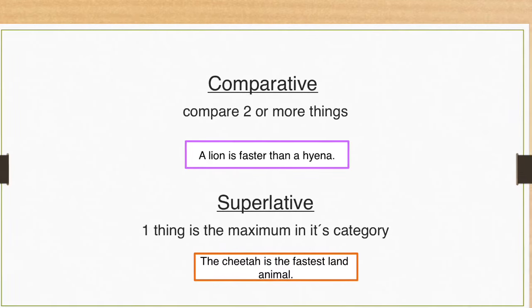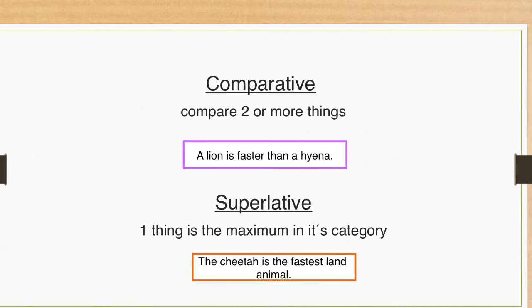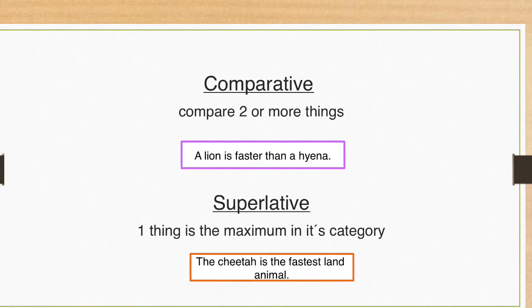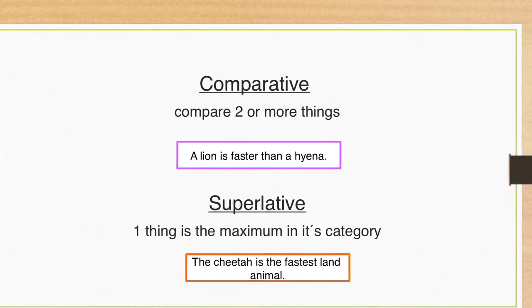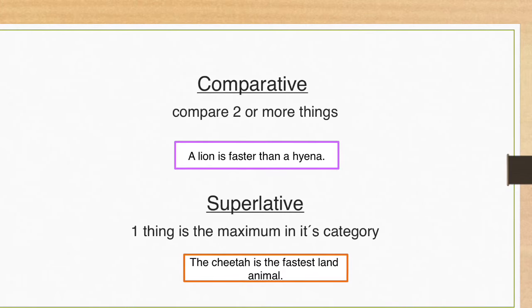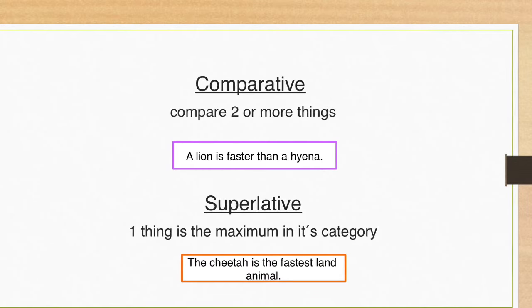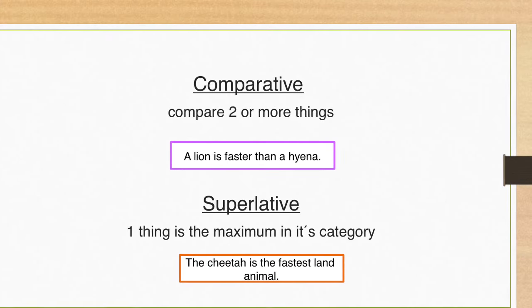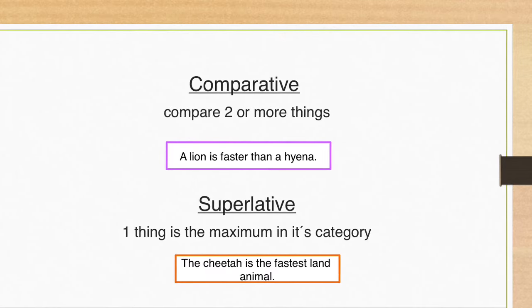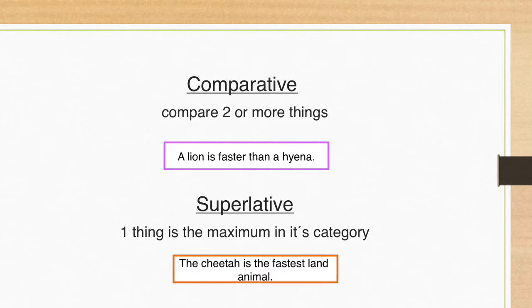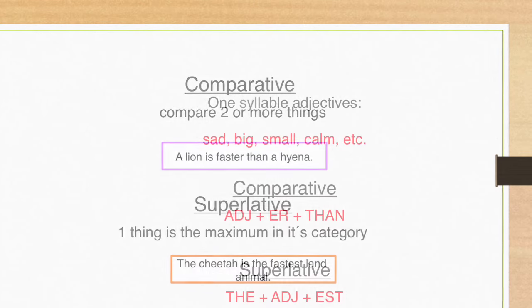And superlative is when we talk about one thing or a group of things and say that it is the maximum in its category. For example, the cheetah is the fastest land animal. Here we're not comparing things. We're saying that one thing is the maximum in its category.